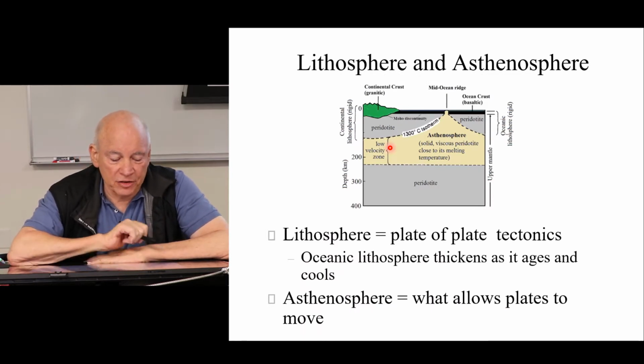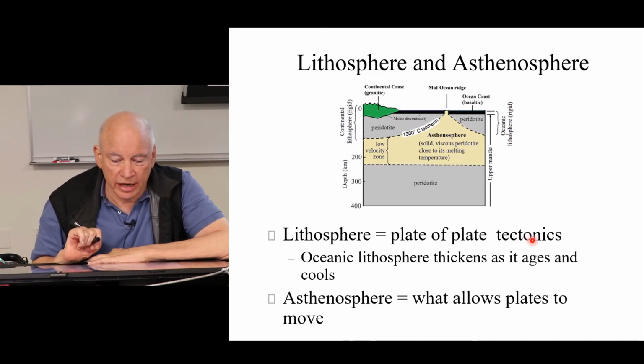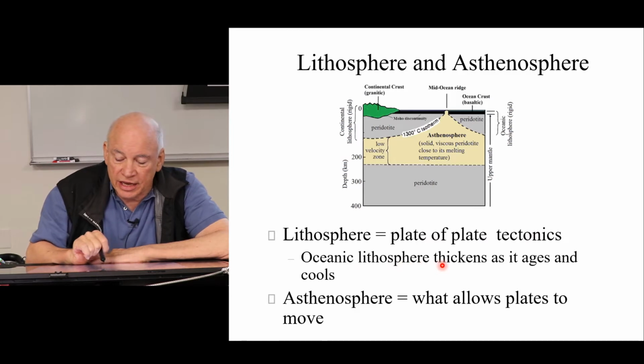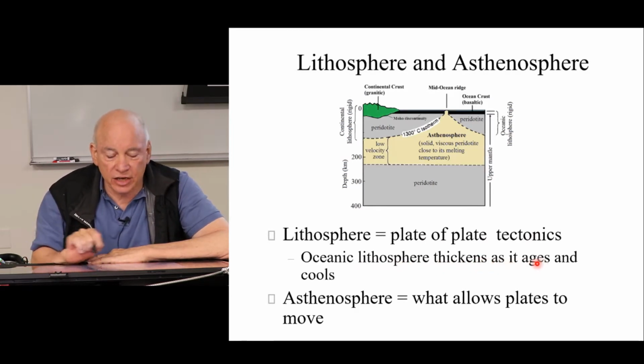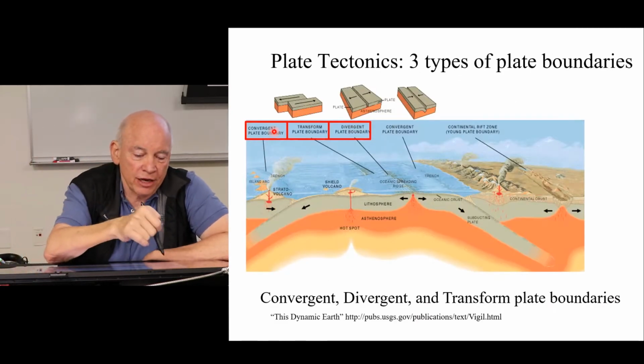So again, the lithosphere is the plate of plate tectonics. And one of the interesting things is that oceanic lithosphere gets thicker as it ages and cools. And the asthenosphere, on the other hand, is, as we said, what allows the plates to move. Next.